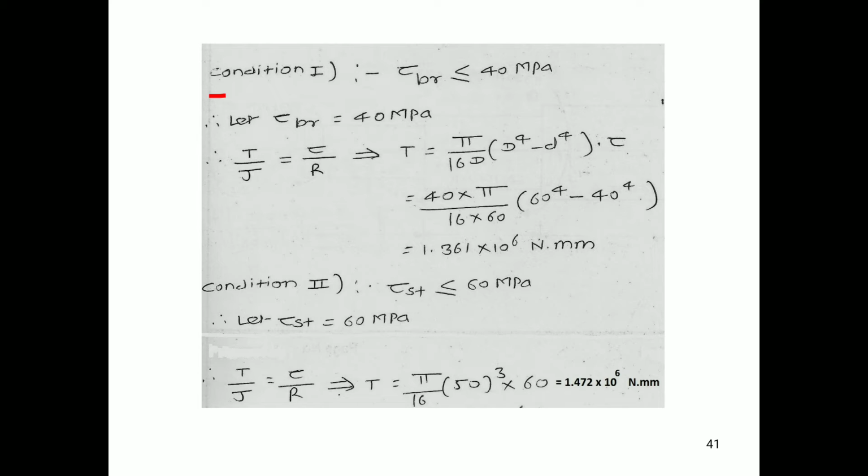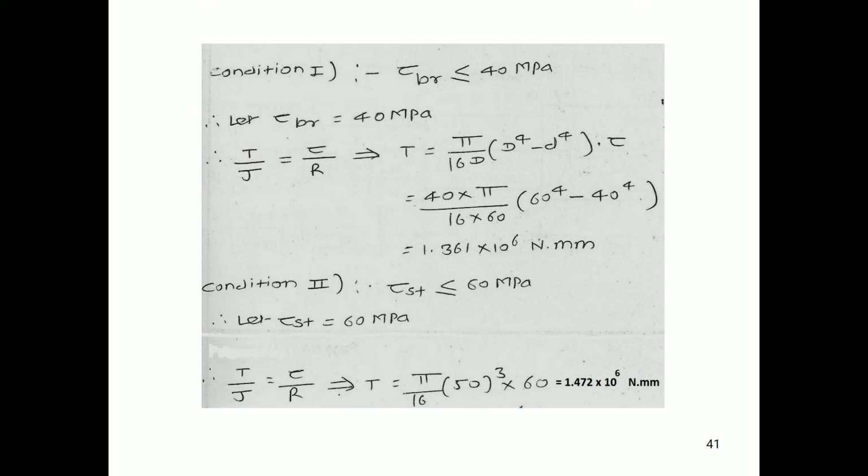So condition 1 is the maximum shear stress in the brass is less than or equal to 40 MPa. Less than or equal to means it may be equal to 40 MPa or less than 40 MPa. But we have to consider the maximum value, and for the maximum value of shear stress we are going to solve the numerical. So tau of brass is equal to 40 MPa.